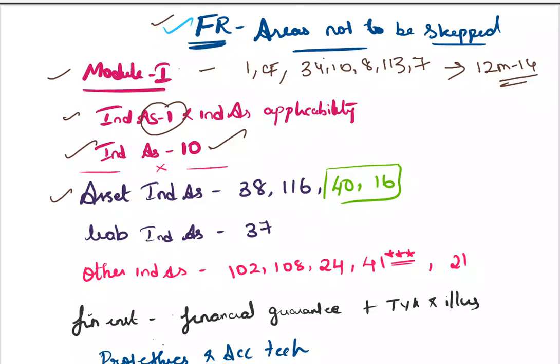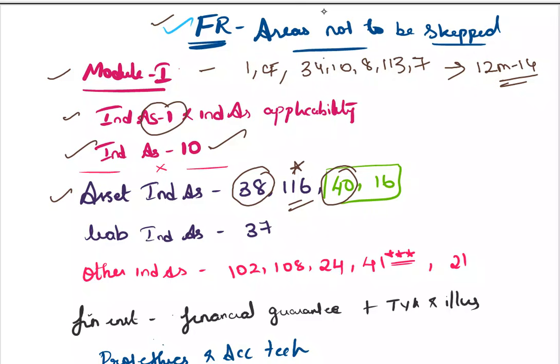Next, when I talk about asset Ind AS, I want you to concentrate on Ind AS 38 and Ind AS 116. Leases was tested 3-4 attempts back, so recently it has not been tested. So Ind AS 116 is important, and the intangible asset standard is also important. Please be thorough with your test your knowledge and illustration questions. I don't want you to spend more time on RTP and MTP. Rather, cover the questions in illustration and test your knowledge, which is more than sufficient.